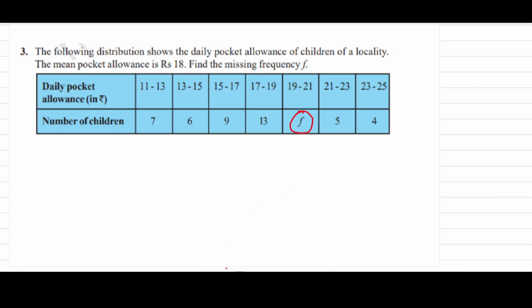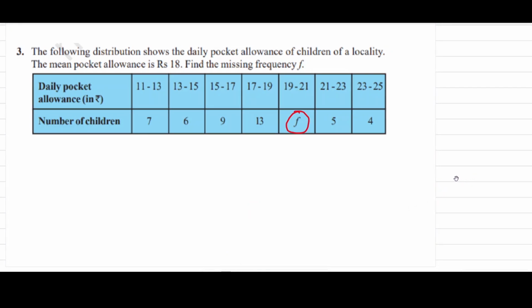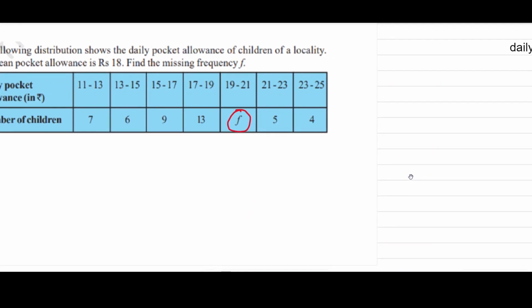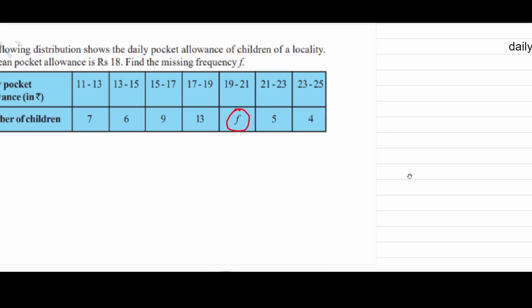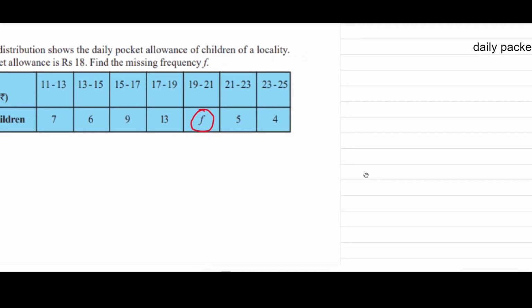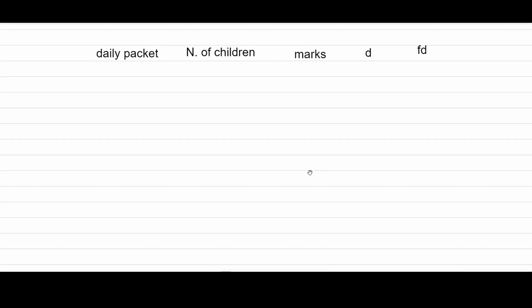There are many methods, but we will use whichever is appropriate, because there are 3 methods to find the mean. So first we should create the table for this.